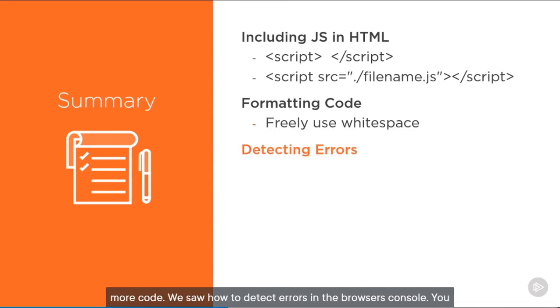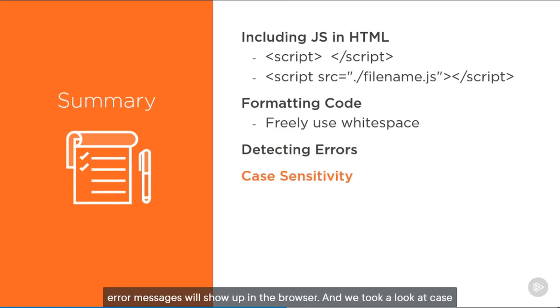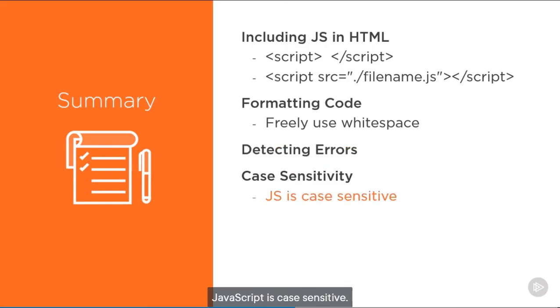We saw how to detect errors in the browser's console. You usually can press F12 to pull up the developer tools or right-click and select Inspect. And you want to look at the console. That's where any error messages will show up in the browser. And we took a look at case sensitivity. JavaScript is case sensitive. You always need to be careful that you're using lowercase or uppercase characters properly.